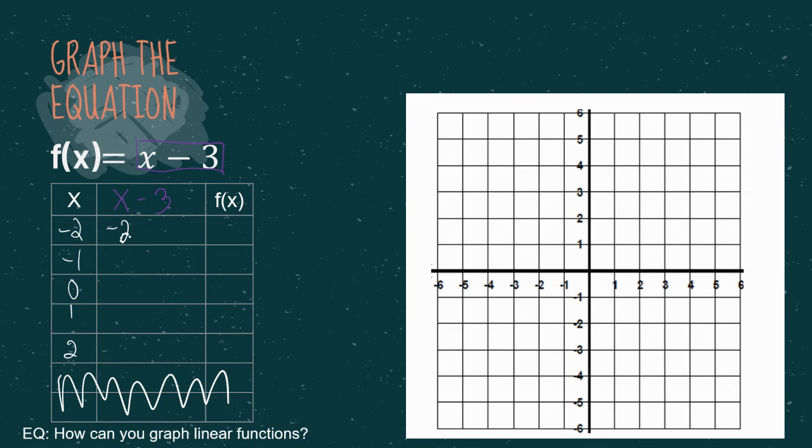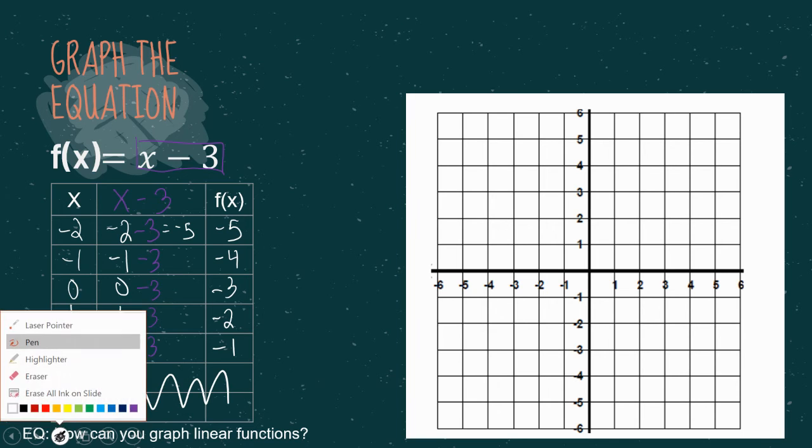So I'm going to write -2, and then we'll write -3. I'm going to go through, because I have this color, put -3, -3, -3, -3. And then we're going to change these based on what we're plugging in. So it's going to be -1, -3, 0, -3, 1, -3, 2, -3. And then you just evaluate that. -2 and -3 is -5. So that would be your output. I think we can do this in our head. It's going to be -4, -3, -2, and -1.